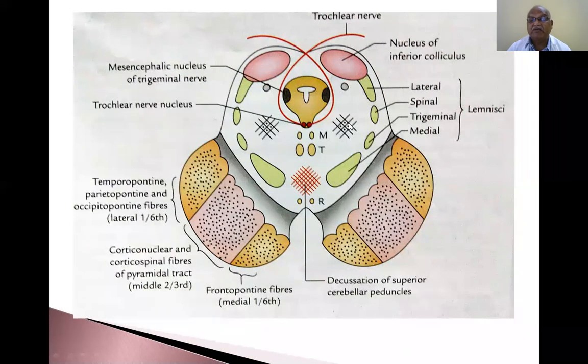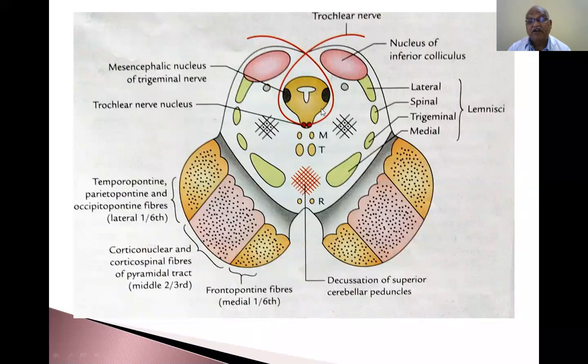This is the reticular formation. The reticular formation is large here, whereas in medulla it is small in structure. The reticular formation is present on either side of the central gray matter, on either side of the paramedian plane.